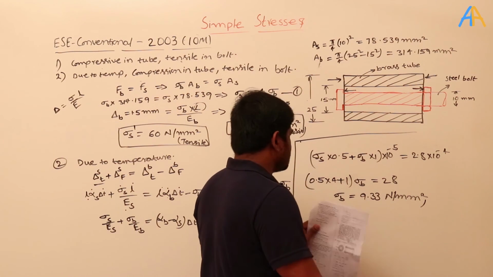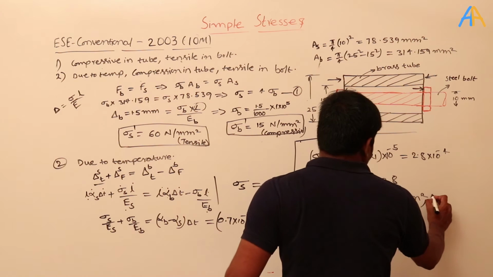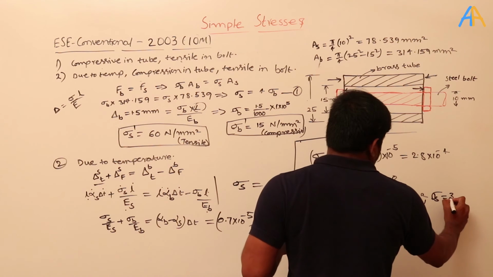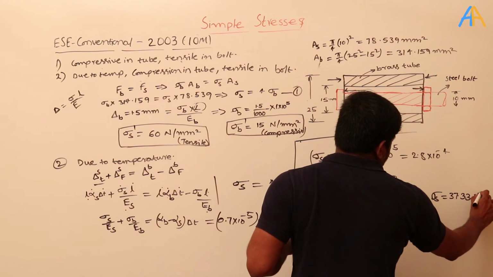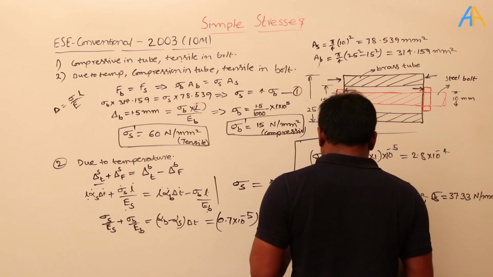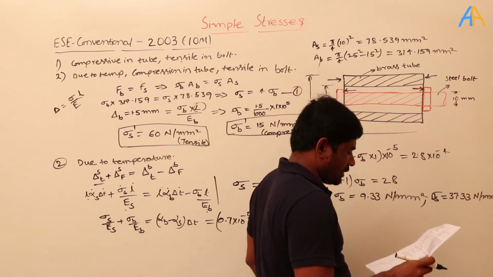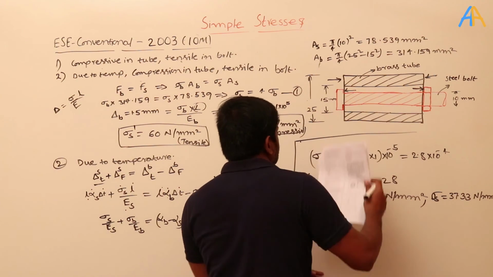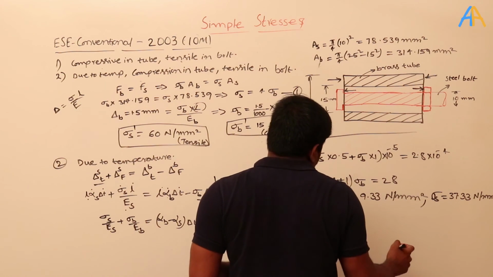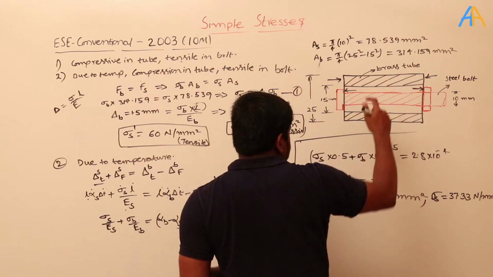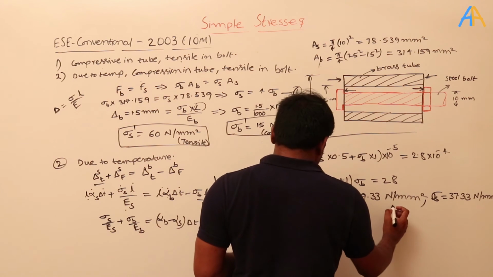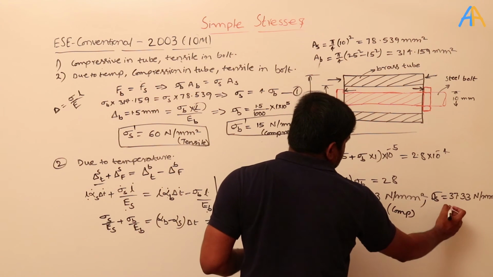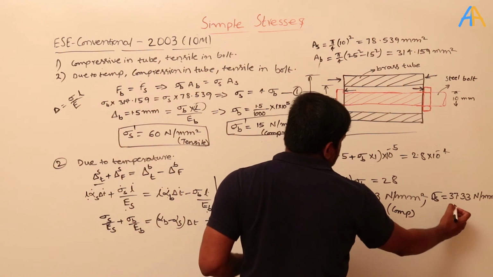And what is sigma S? Sigma S is 4 times sigma B, then its value becomes 37.33 Newton per mm square, okay. So these sigma S and sigma B are values only in case of temperature, by neglecting the first case, okay. And what is the stress that is there in the B? B means it is brass, so it is compressive. And what is the force that is there in the steel? That is tensile,